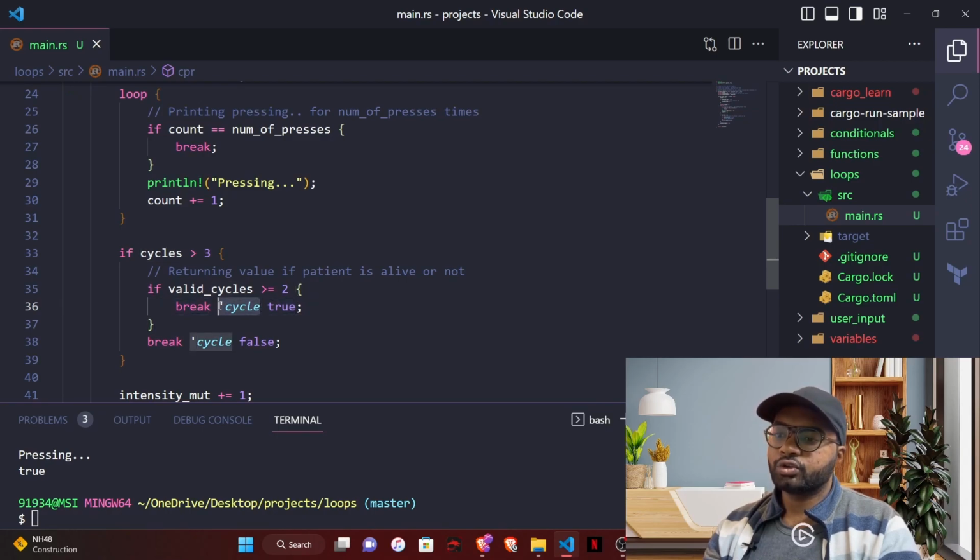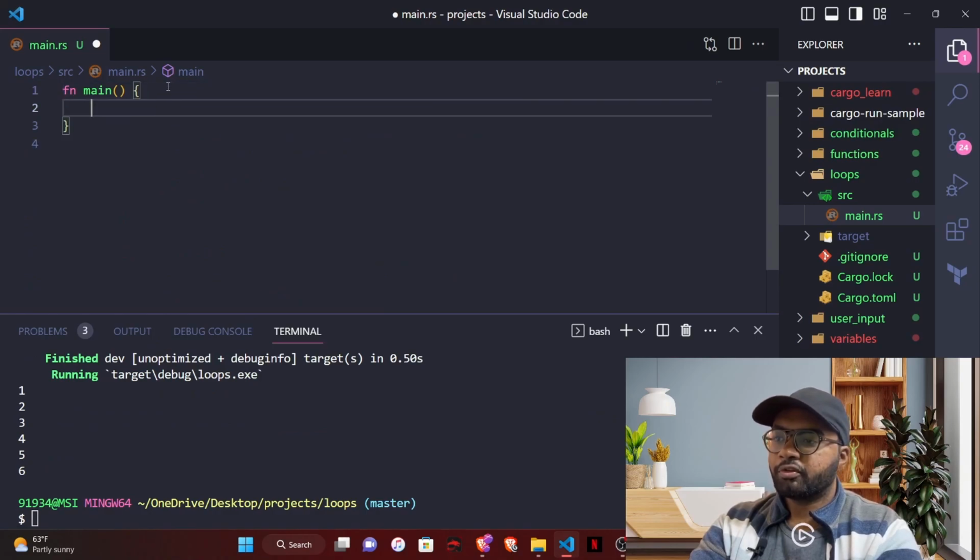So this is a useful thing when we are trying to nest multiple loops inside one another. Let me quickly go through the other types of loops, which are while and for, without any example, because examples take some time to understand. Let's just write some basic loops using while and for. Let's see when while is useful. While is useful when we have a condition to be met to exit out of the loop.